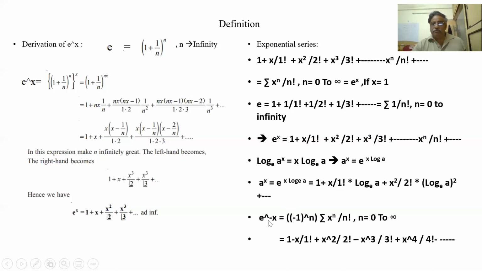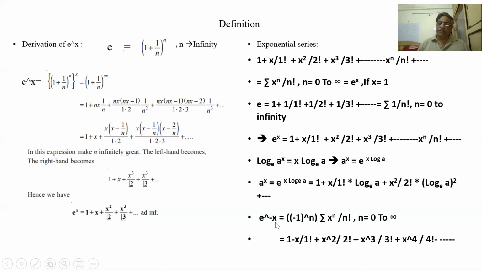So what is e to the power of minus x? What will happen if in place of x I put minus x? So this is minus, this is plus, this is minus. So we'll get alternating plus and minus. 1 minus x by 1 factorial plus x square by 2 factorial minus x cubed by 3 factorial, like that.